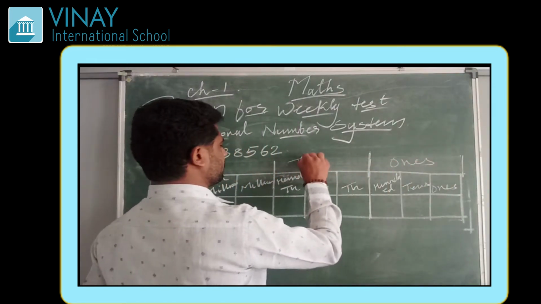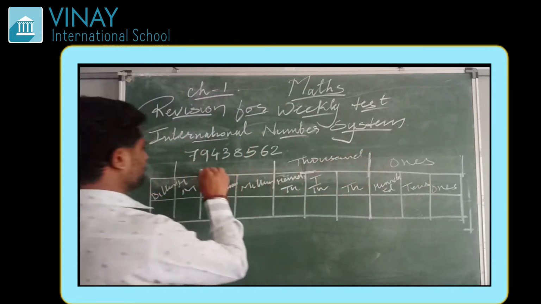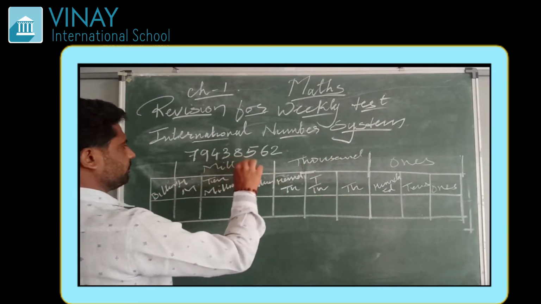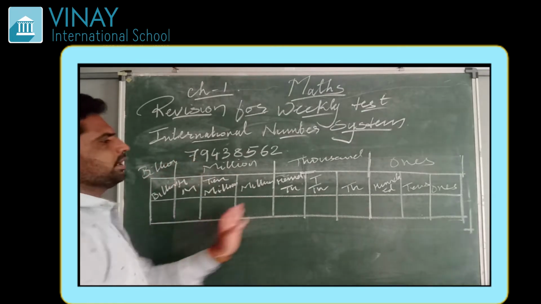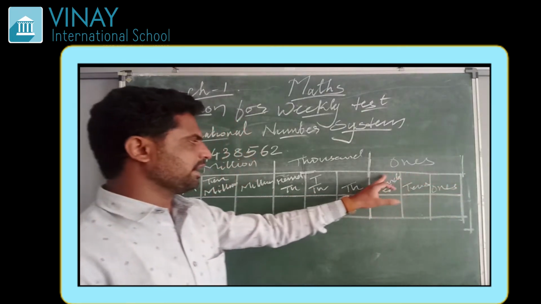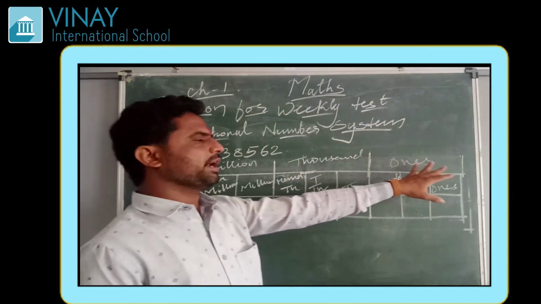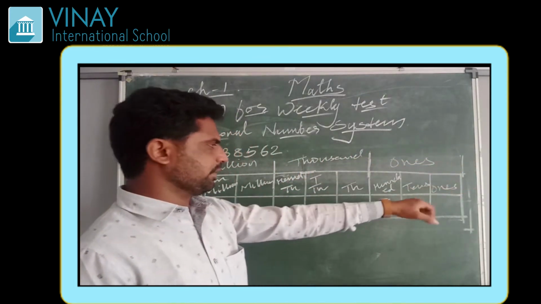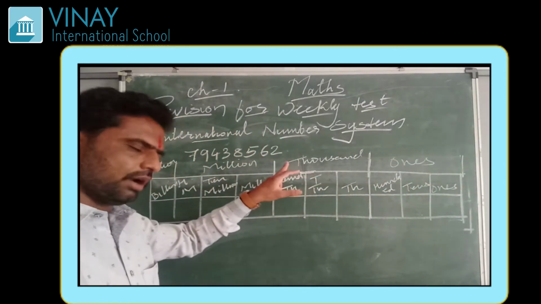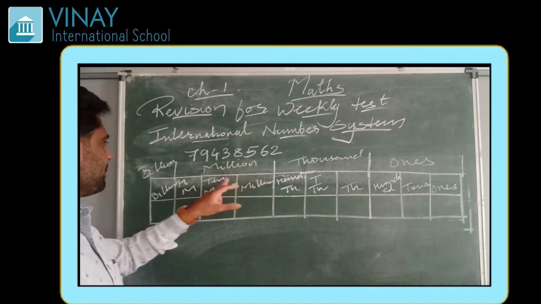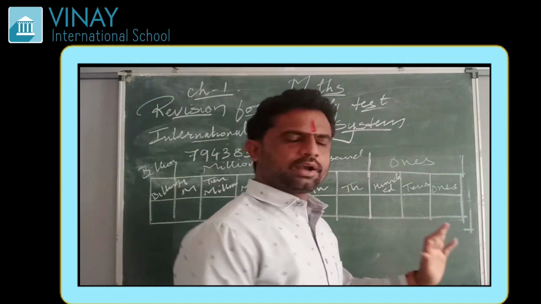Then it will come direct the 1000 group, then the million group, and then the billion group. So every group has three columns: 1, tens, 100. This is the international number system: 1, tens, 100, 1000, 10,000, 100,000, million, 10 million, 100 million. The same way billion, 10 billion, 100 billion.